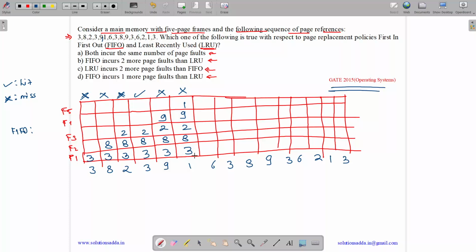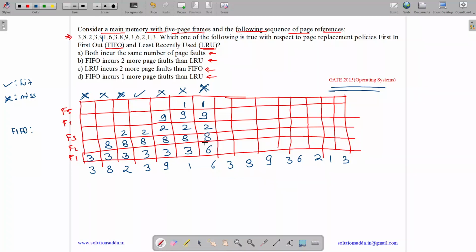Now 6. 6 is a miss. So first in, first out. So 3 will be removed and 6 will be brought over here. 6, 8, 2, 9, 1. And it was a miss. Okay. Now we have 3. 3 is again a miss.